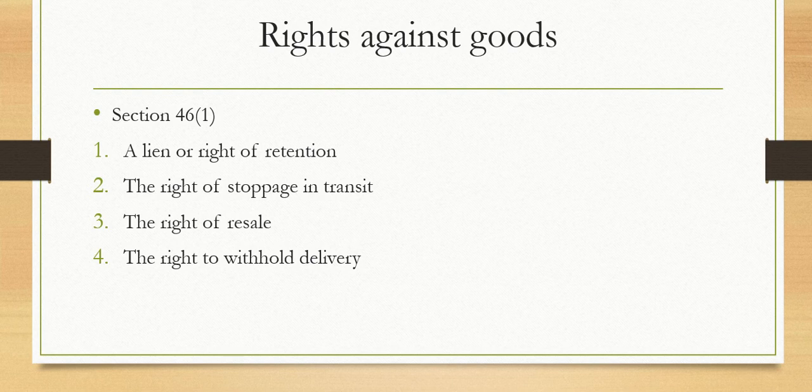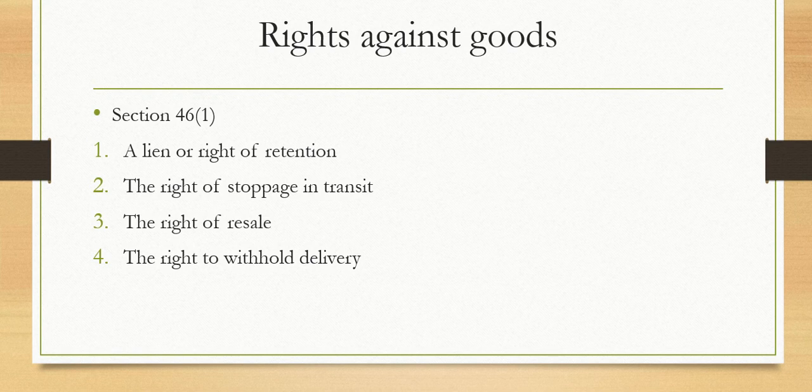So we're looking at the next point. We finished with lien or right of retention. The second point is the right of stoppage in transit. By the word transit itself we get to know it is just the movement of goods. So the unpaid seller stops the movement of goods from the seller to the buyer. That is what this right is about.